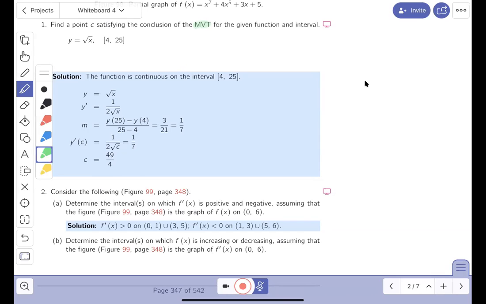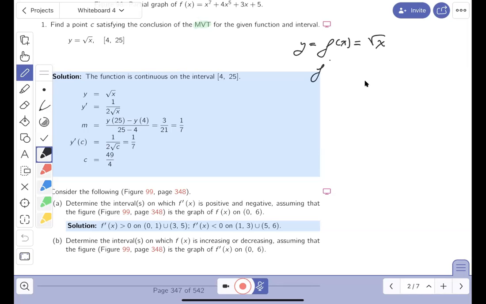So what's the first thing I've got to do? Let me write this down for you. First thing I write down is, I know what y is. Y is a function of x, and it's the square root of x. And I need to write down its derivative. What's its derivative going to be? Well, that's going to be 1 over 2 root x. All right, that's not so bad. So I've got the derivative down. The derivative is pretty easy to write down. Again, for the students struggling with that, I recommend writing this as a power and just using the power rule.